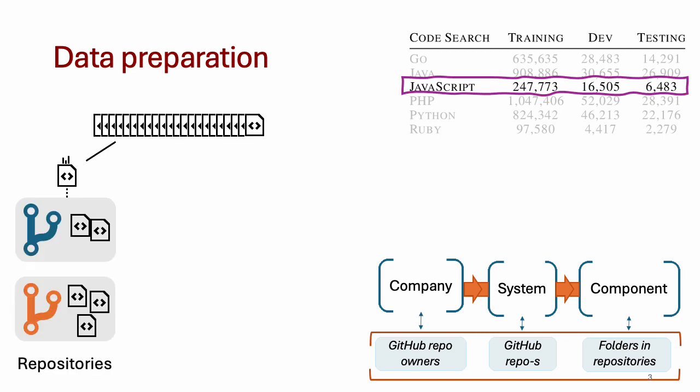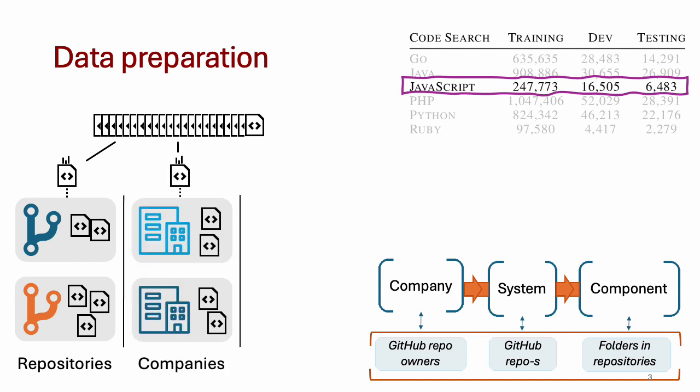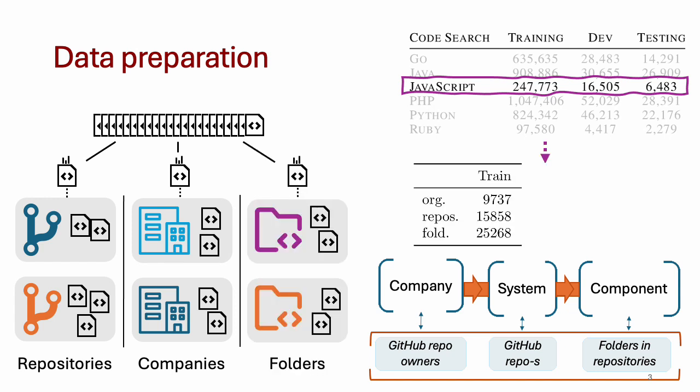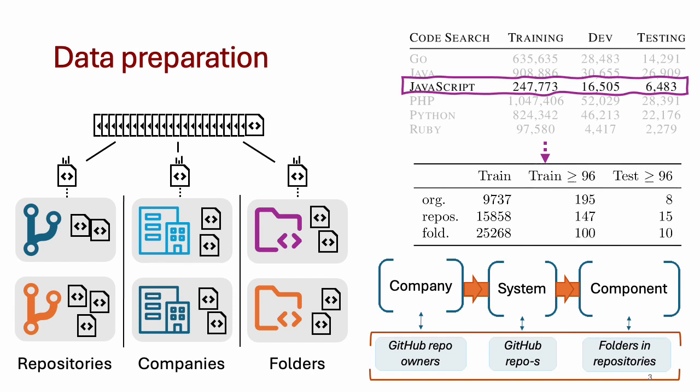We grouped the code snippets in three ways. Firstly, we grouped them by their repositories, meaning code snippets from the same repository ended up in the same group. We similarly grouped them by their belonging to the same company or the same folder. As a result, we were left with this many groups of organizations, repositories, and folders correspondingly, many of which, however, contained very few code snippets each. After filtering those out, we end up with at least 100 groups in the training portion and from 8 to 15 in the testing portion.